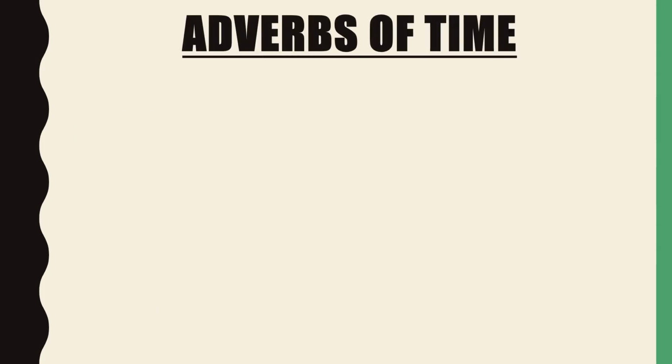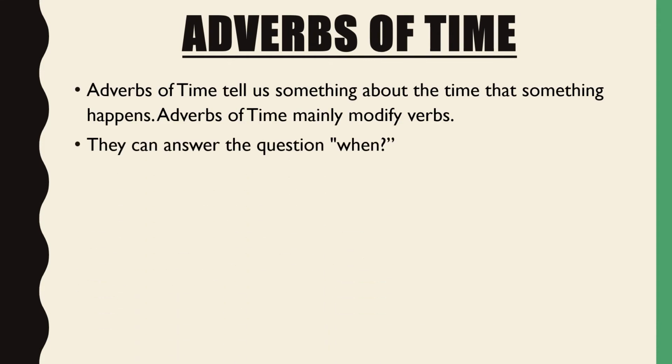First type, adverbs of time. Adverbs of time tell us something about the time that something happened, when something happened. So we come to know about the time. They mainly modify verbs. They can answer questions like when. Okay, see here.